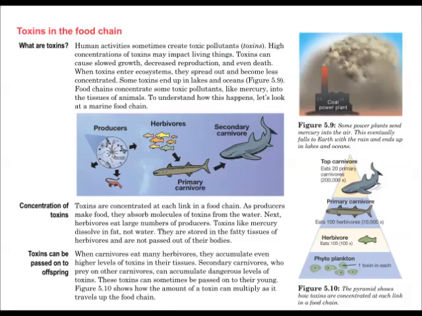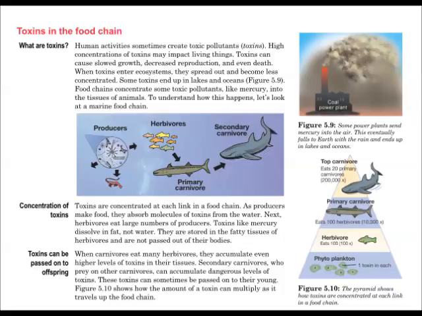In the food chain, human activities sometimes create toxic pollutants or toxins. High concentrations of toxins may impact living things. Toxins can cause slowed growth, decreased population, and even death. When toxins enter ecosystems, they spread out and become less concentrated. Some toxins end up in lakes and oceans, figure 5.9.